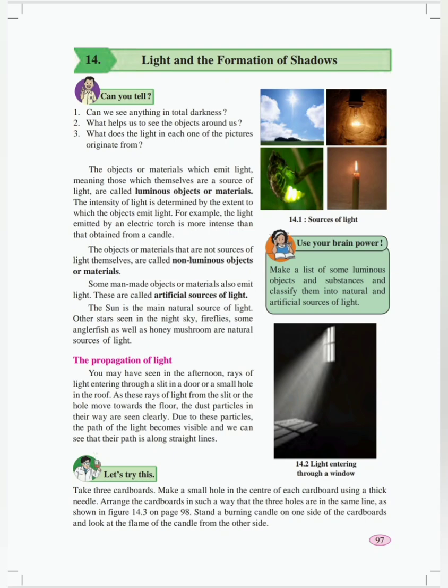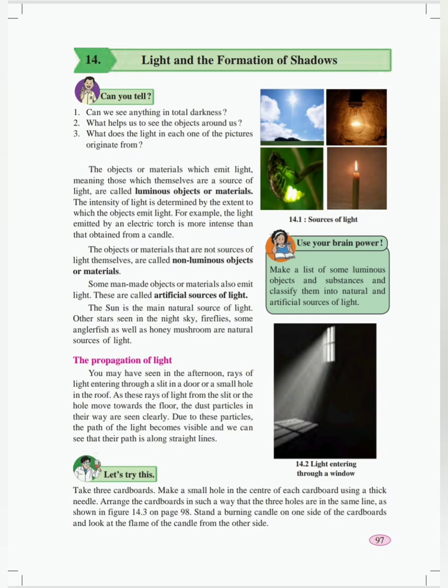It is seen that it travels in a straight line with the help of the dust particles present in it. Reflection of light. The rays of light fall on any kind of object and the same rays get reflected and enter into our eyes, and therefore we are able to see. That is the reflection of light.